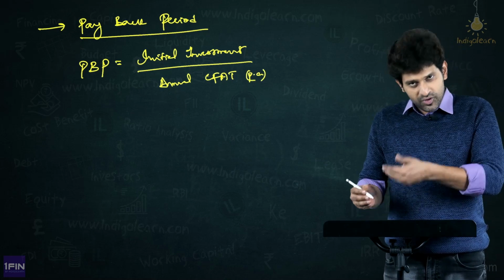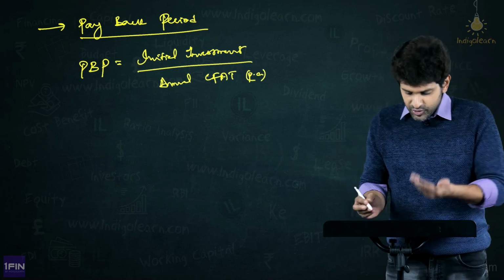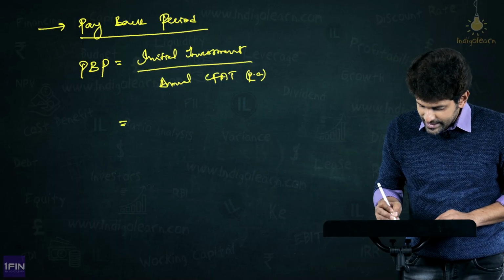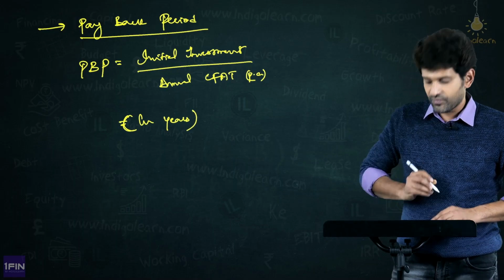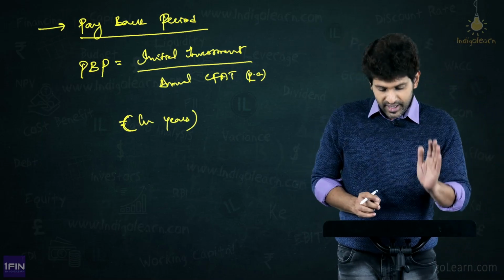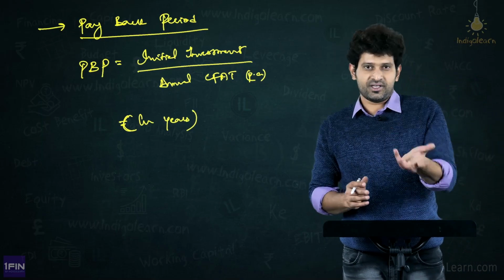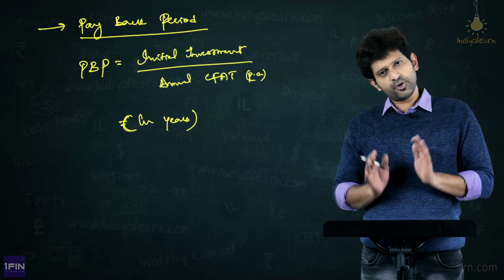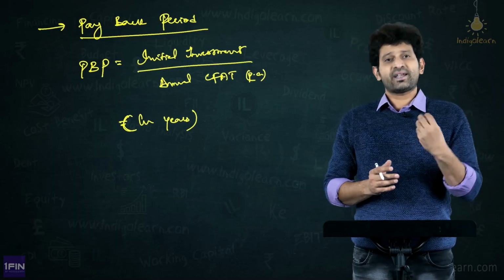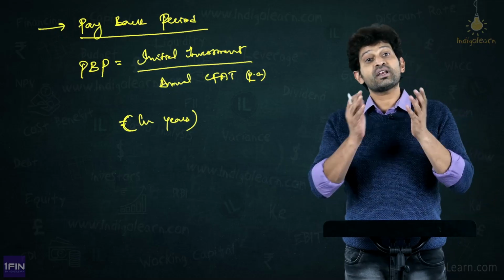Therefore, this per annum in the denominator goes to the numerator, so we will call it in years. If we take the CFATs in multiples of months, then we will call it months, but generally we will compute the payback period only in years. At times what happens, this is when the cash flows are even.